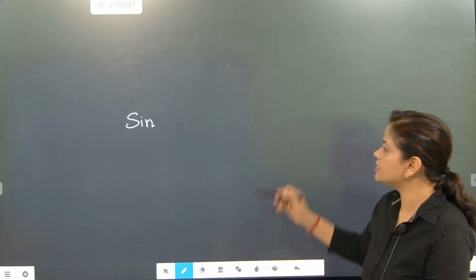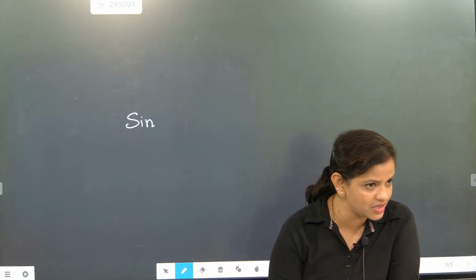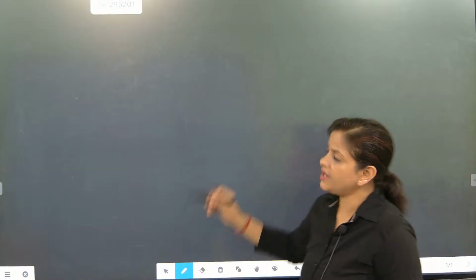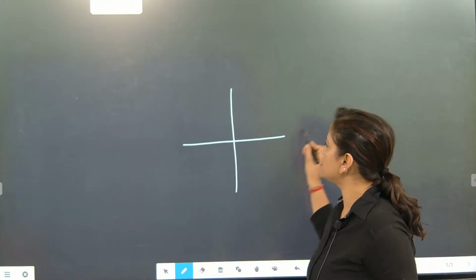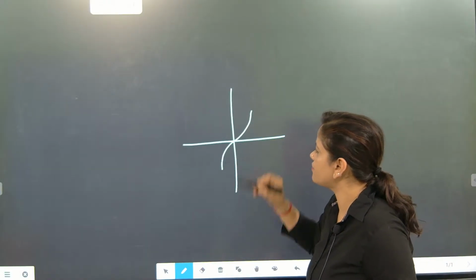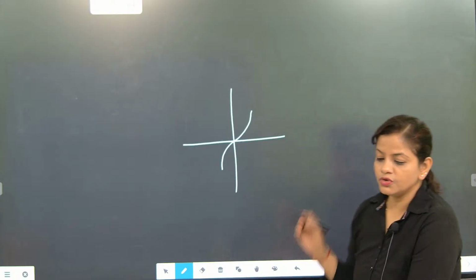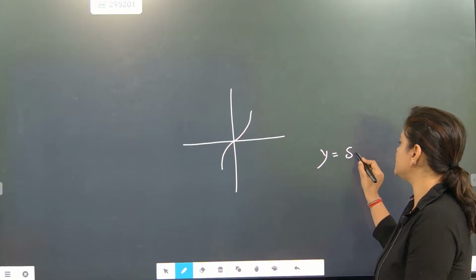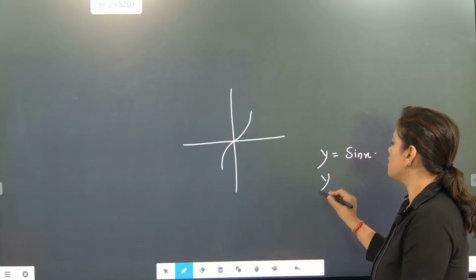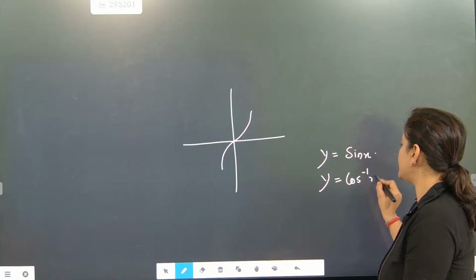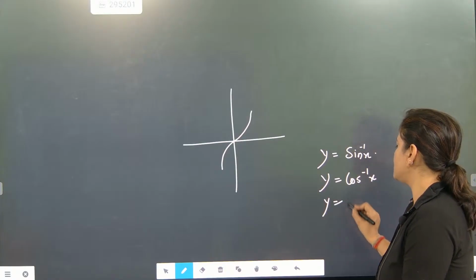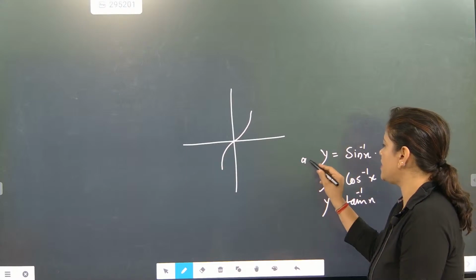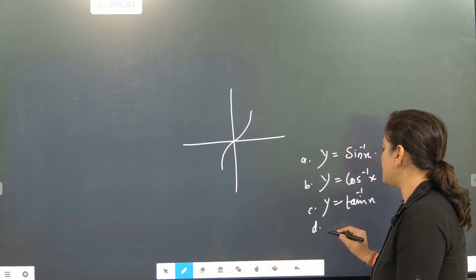So first we will draw the graph from the CBSE sample paper. If you see the sample paper they have released, you will find in the first part, the question itself exactly hints at a graph. This is a graph of which one? So you need to identify and tell: y is equal to sine inverse x, y is equal to cos inverse x, y is equal to tan inverse x. Which inverse trigonometric function exactly has this graph? A, B, C and D, none of these.